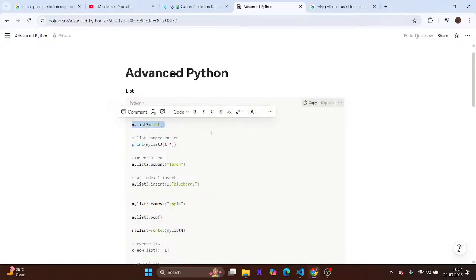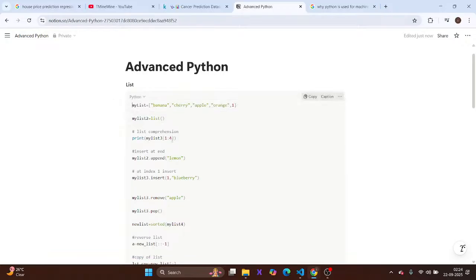If you want to define an empty list, you could also declare it like this: my list is equal to list.